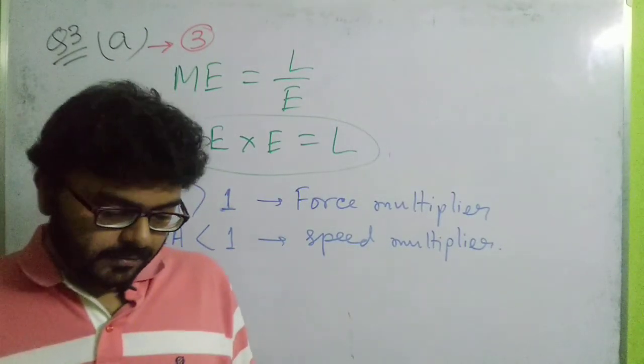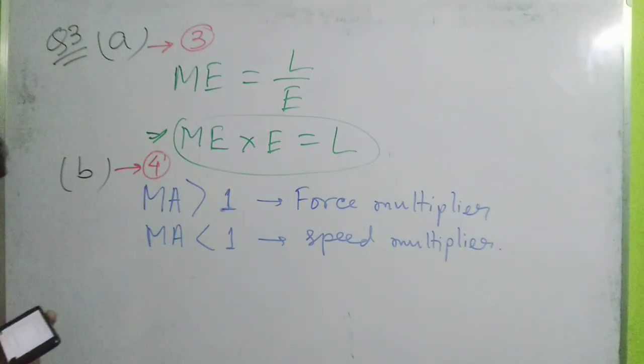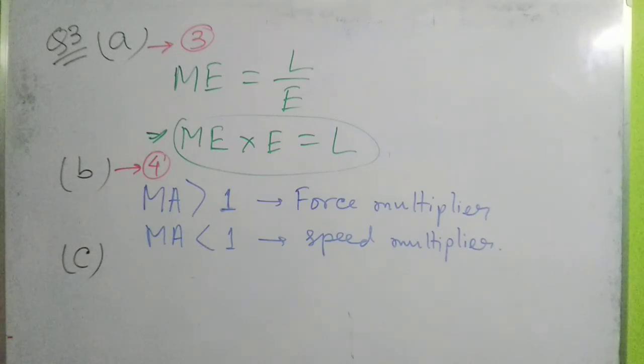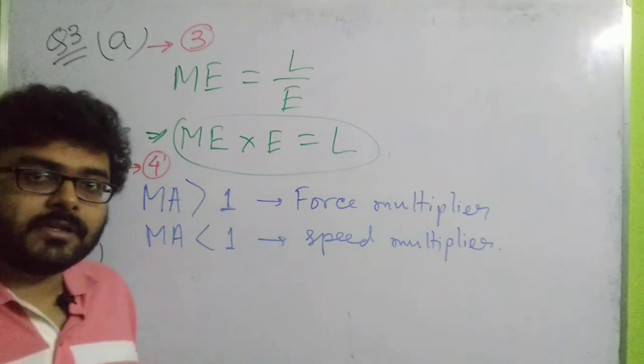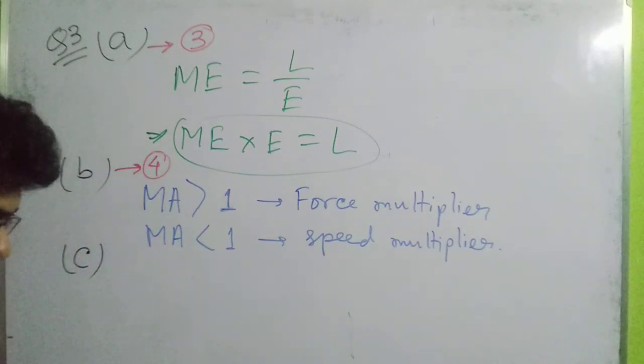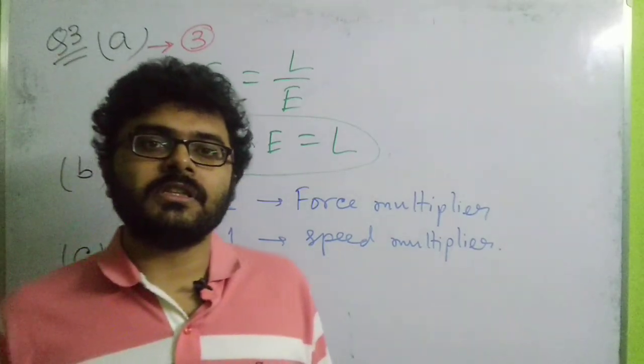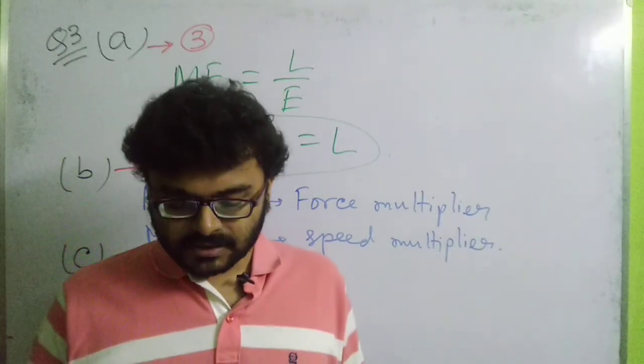Now let us quickly come on to question number C. It is said that if a block and tackle system with convenient direction has 3 movable pulleys, then its velocity ratio is. Okay, it is being said for a block and tackle system. Now see, we have learned, or you may have learned, that a combination of pulleys can be of 2 types. One is the block and tackle system, and the other is where a single fixed pulley is used with a number of movable pulleys.